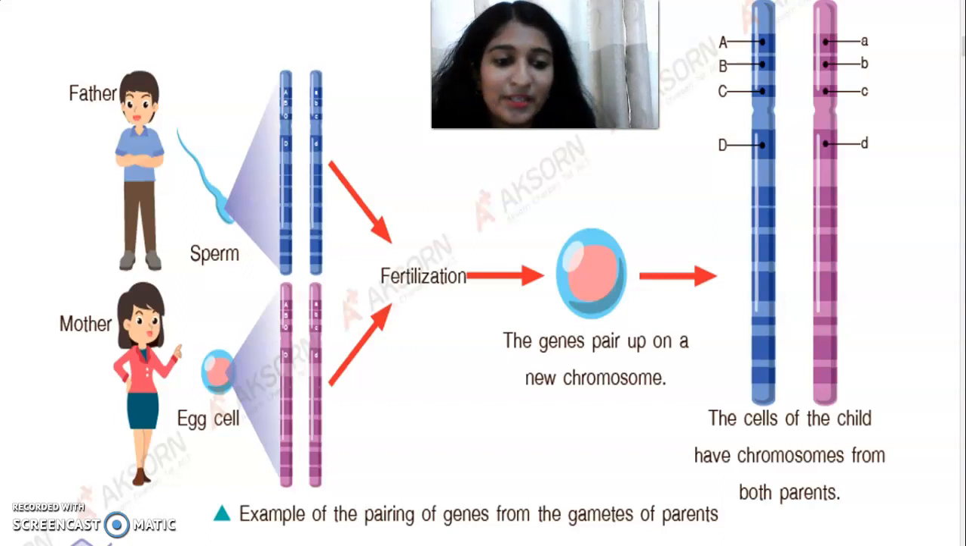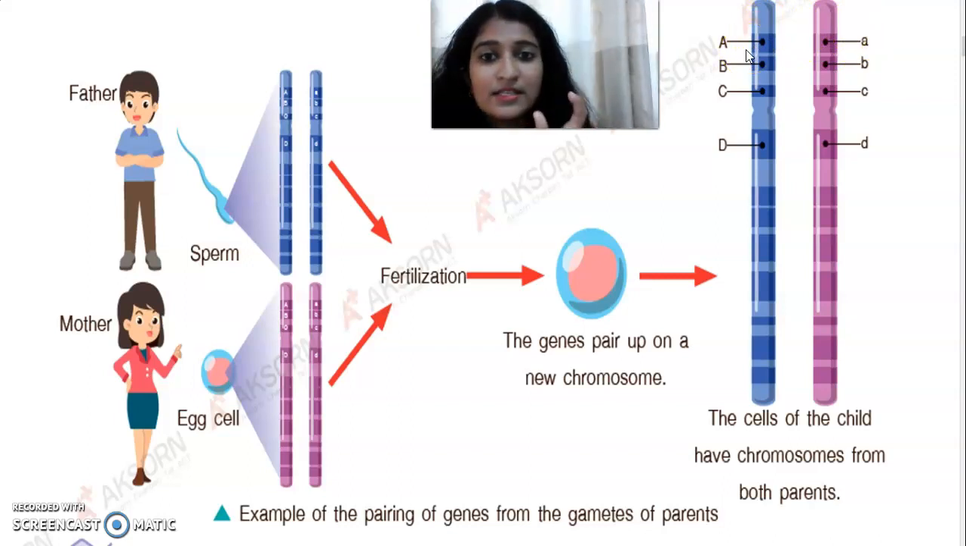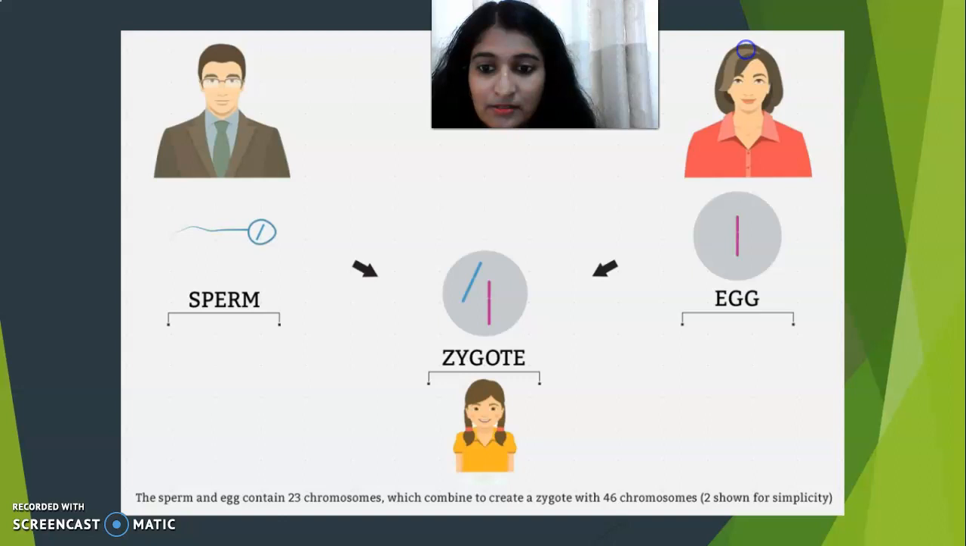This is the cells of the child. They have the chromosomes from both parents, from mother and also from father. This is called the genes, capital A and small a. Genes are always found in pairs. One must be capital, another must be a small letter. I will discuss that next.